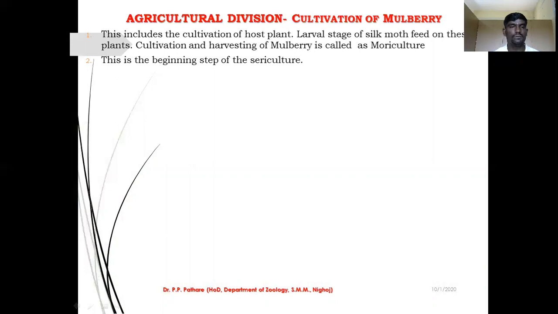Next, the cultivation and harvesting of mulberry is called moriculture. This is a very important definition to keep in your mind for your exam. In your exam, they generally ask: define moriculture, or what is moriculture? So what is this moriculture? Moriculture is the cultivation and harvesting of mulberry plants.